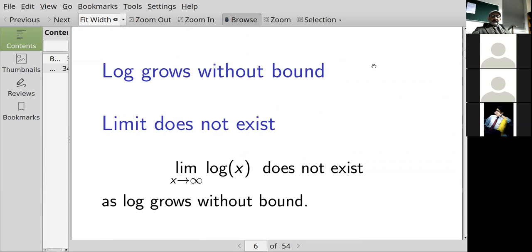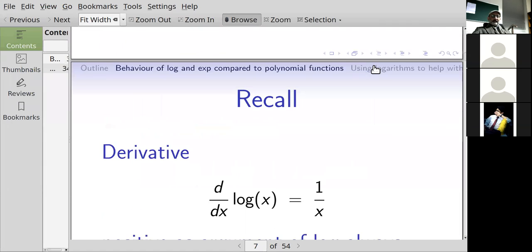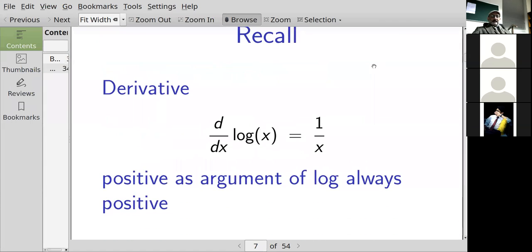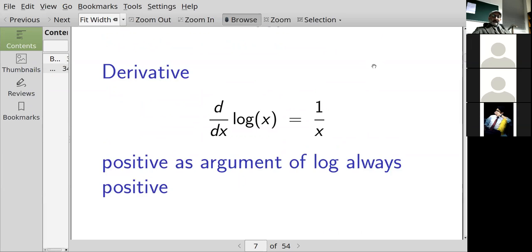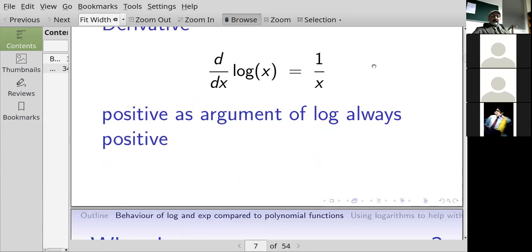And so the limit as x goes to infinity of the logarithm of x does not exist, right? The logarithm function just continues to grow without bound. And one way that you can see this is that the function is always strictly increasing.